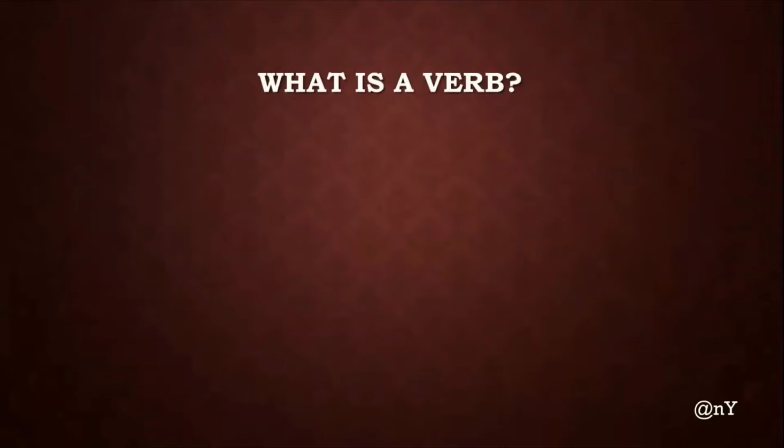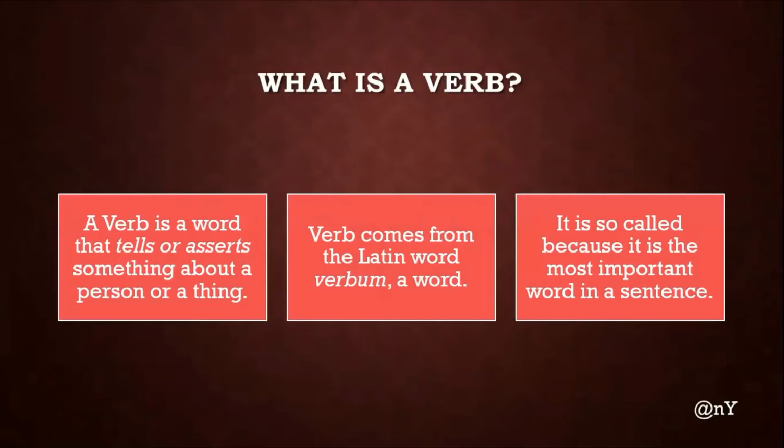Transitive and intransitive verbs. What is a verb? A verb is a word that tells or asserts something about a person or a thing. Verb comes from the Latin word verbum, a word. It is so called because it is the most important word in a sentence.